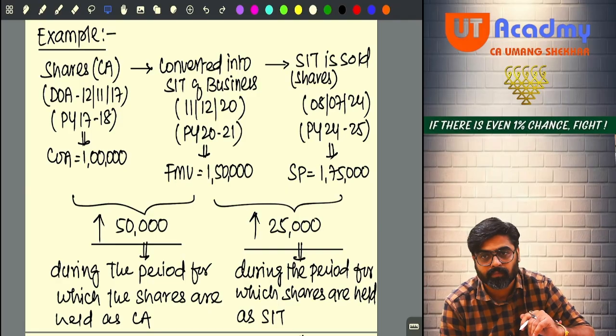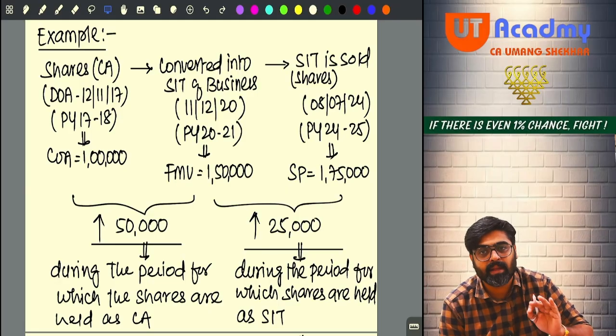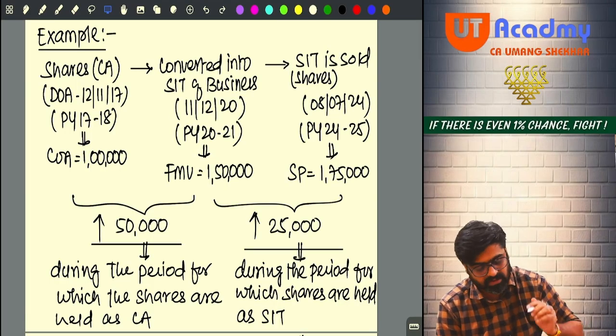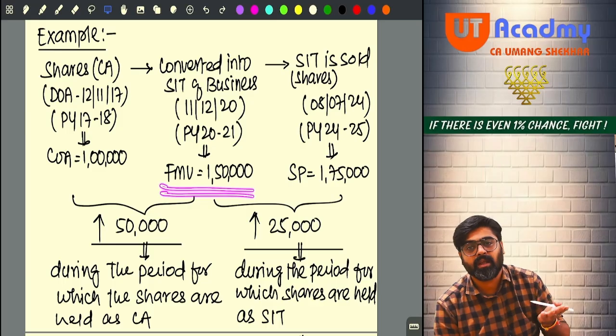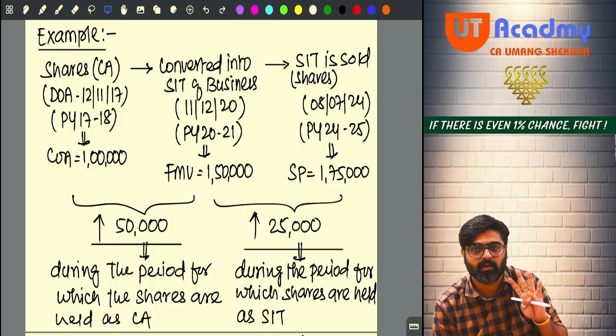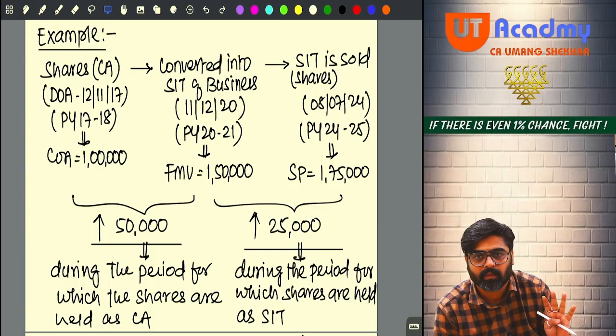Yes or no? When did you bring them in your business? 11th December 2020. You bring them in your business. At that day, what was the value of these shares? 1,50,000. So can I say in your business when the shares came, at that time the value of these shares was 1,50,000.